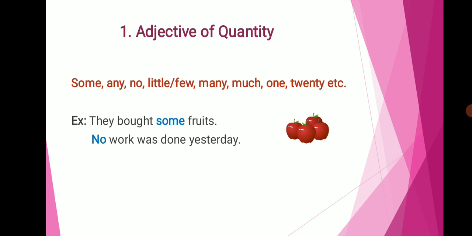Adjective of quantity is denoted by the words some, any, no, little or few, many, much, 1, 20, etc. Example, they bought some fruits. Here we get information about the quantity of fruits, that is some fruits. Here the word some is an adjective of quantity. And in the next example, no work was done yesterday. In this example, the word no is an adjective of quantity.